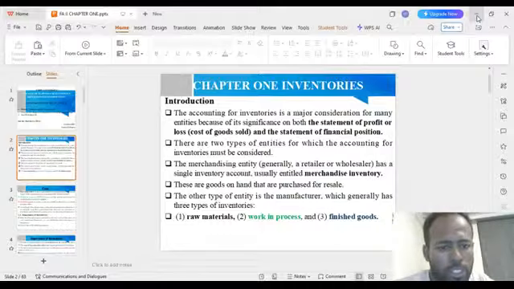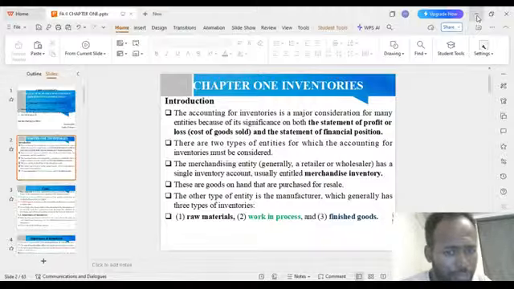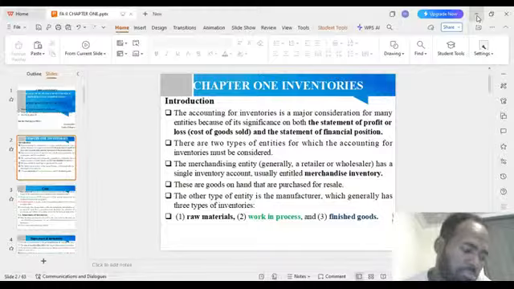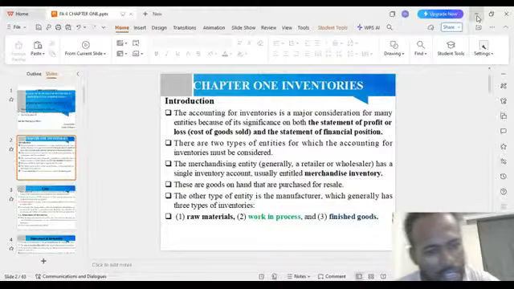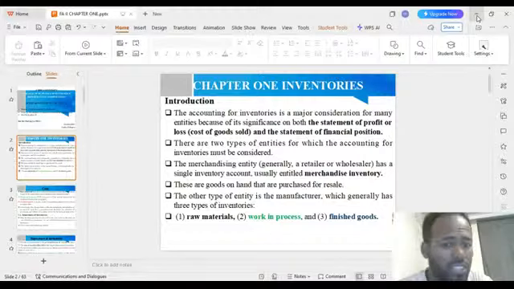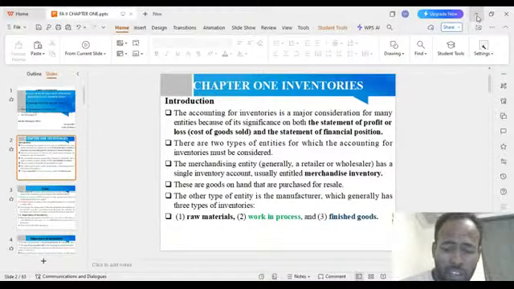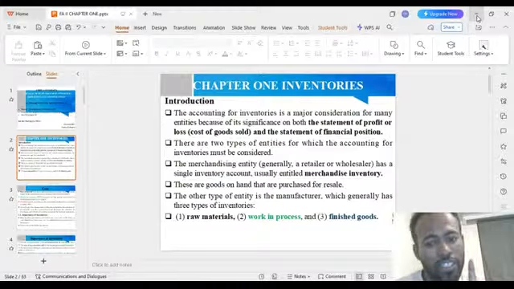Generally, merchandising entities, retailers or wholesalers, have a single inventory account, usually entitled merchandise inventory. They have only a single merchandise inventory. It is not double, as in manufacturing entities.